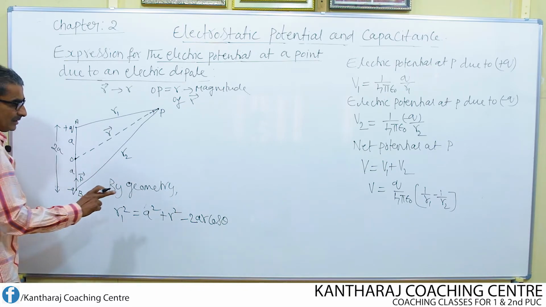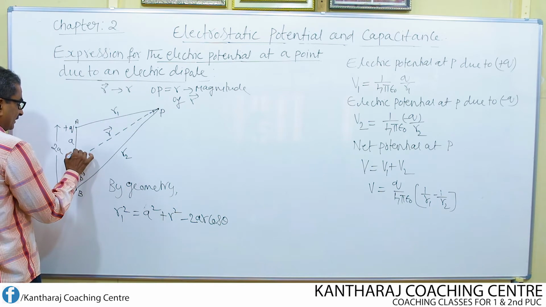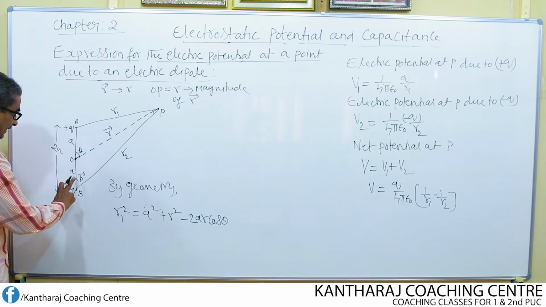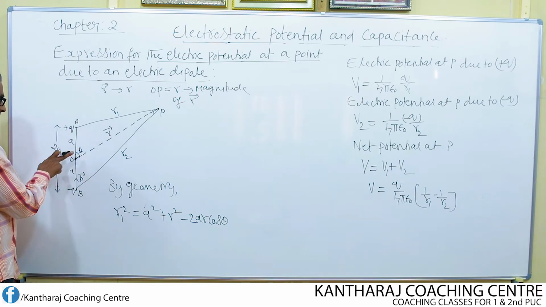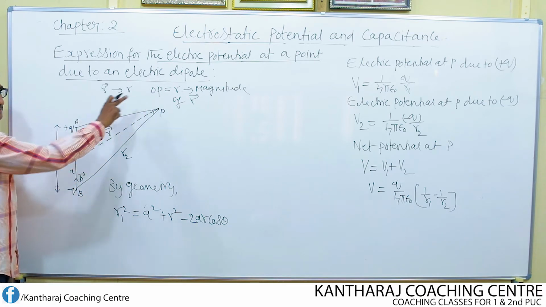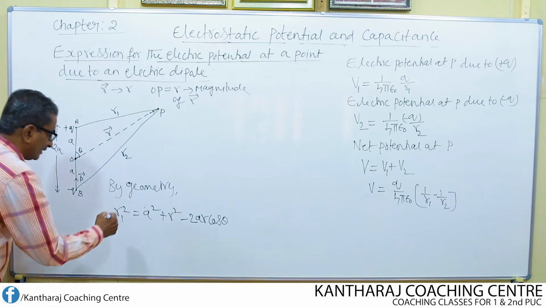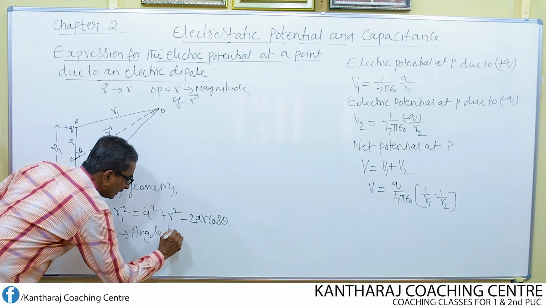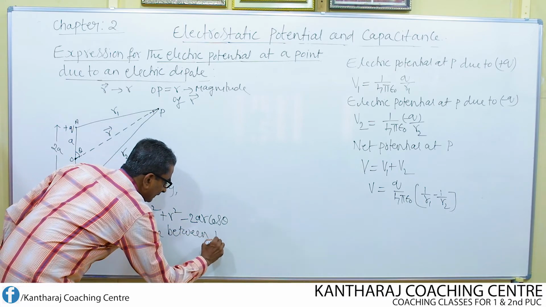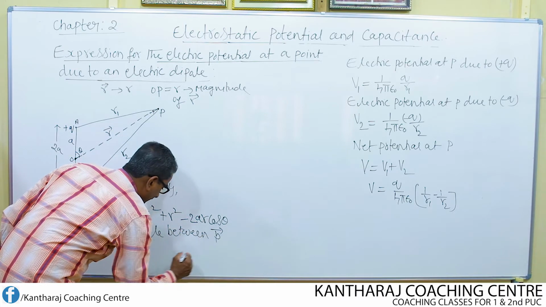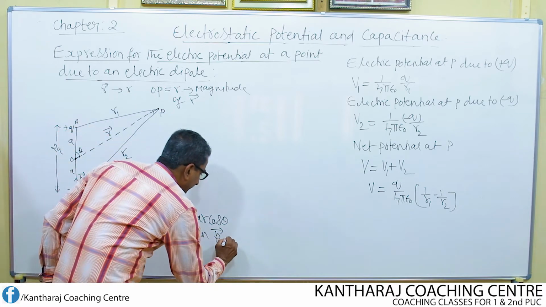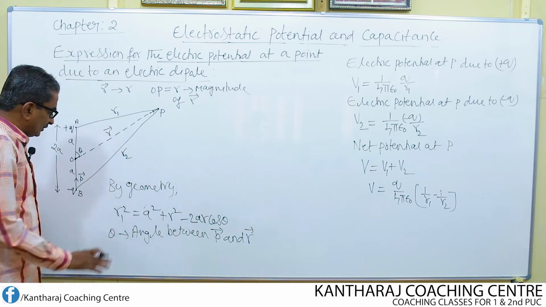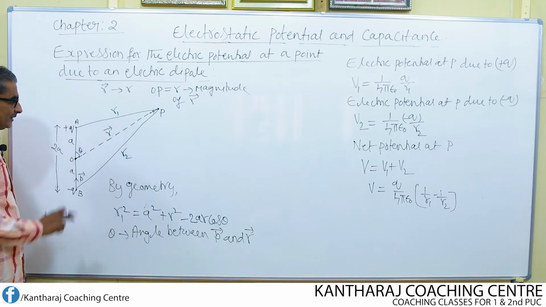Theta is the angle between the direction of the dipole moment P and the position vector R. So this is for R1.